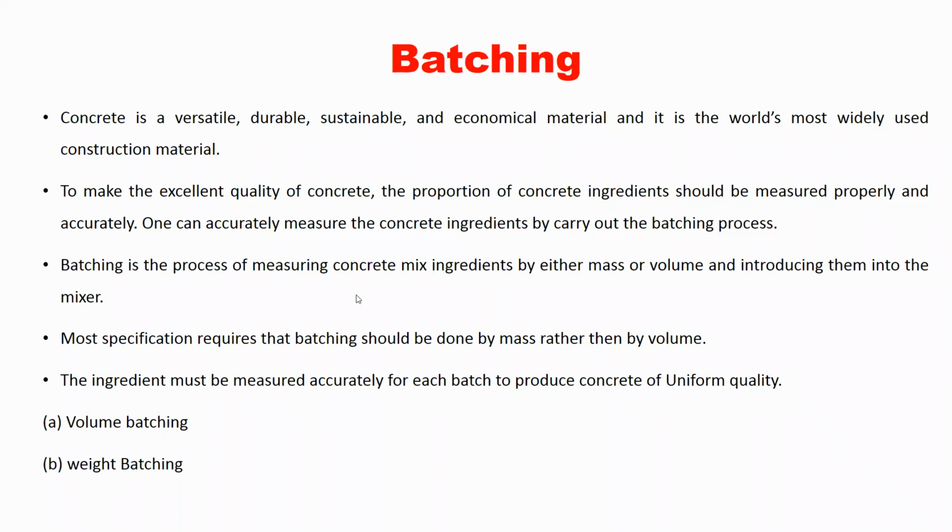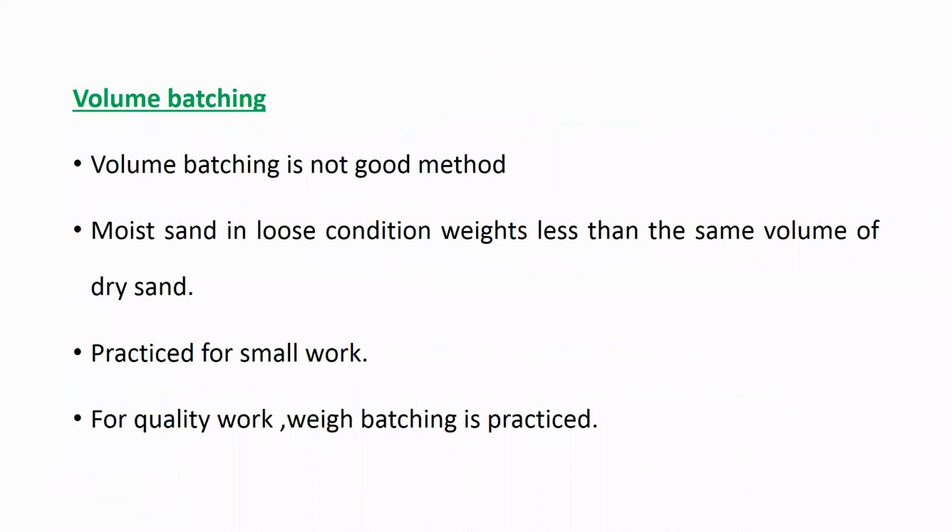Then there are two types of batching. The first type is volume batching, and the second type is weigh batching, or weight batching, or we can call it mass batching. So what do you mean by volume batching? In volume batching, we are going to take the ingredients according to their volume. In weigh batching, we are going to take the ingredients according to their weight.